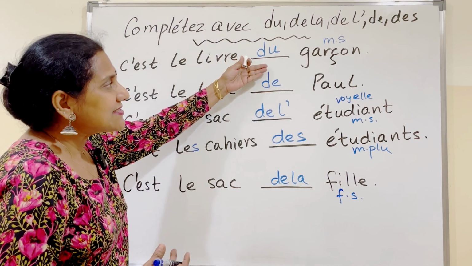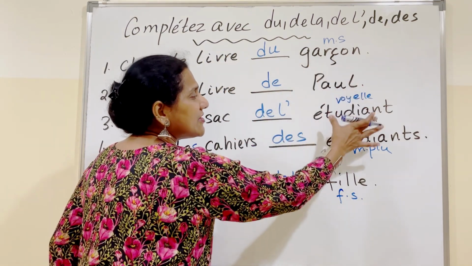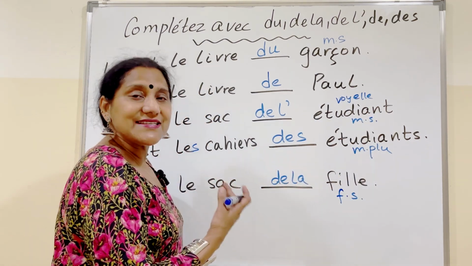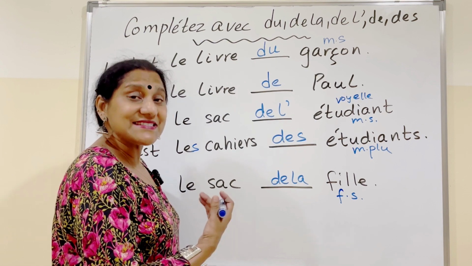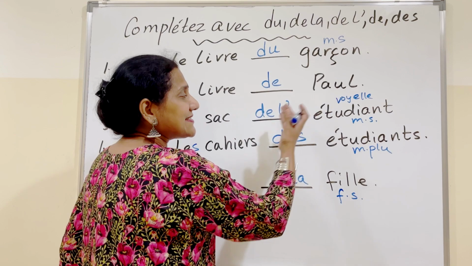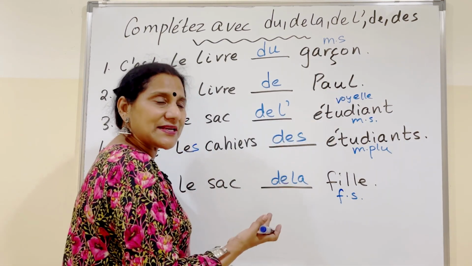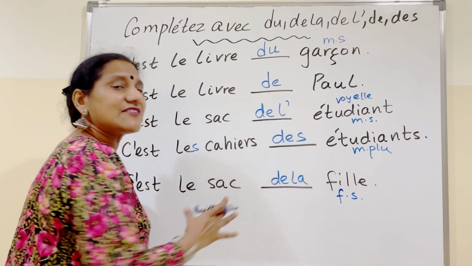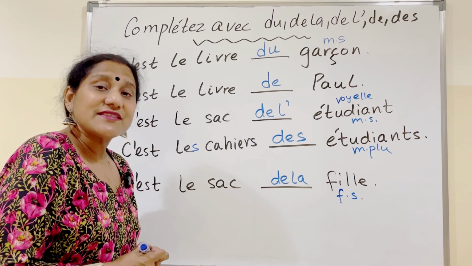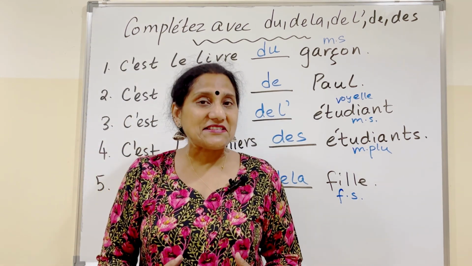Now contracted article, when you're going to do it with de, look at the noun after the blank. Identify the number and the gender. Is it masculine? Is it feminine? Is it singular? Is it plural? Does it begin with a vowel? Is it singular and begins with a vowel? Is it followed by a proper noun? So these are the things that we need to look at while we are doing exercises with contracted articles. Let's look at examples with contracted article à.